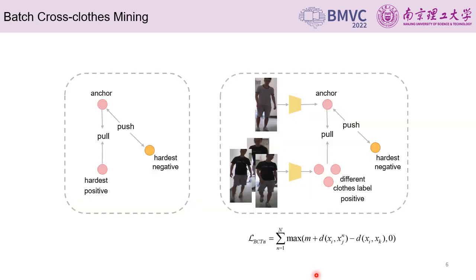In our approach, since each person has more than one kind of clothes, to fully extract the clothes irrelevant features, we mine triplets through the following method named batch cross-clothes mining. In a mini batch, Xi is an anchor, Xj is a positive sample with the same identity but different clothes label, and Xk is the negative sample closest to Xi. In this way, we can sufficiently minimize the distance between the positive pair of different clothes without introducing a large number of simple triplets. There may be more than one positive sample which has a different clothes label from the anchor.